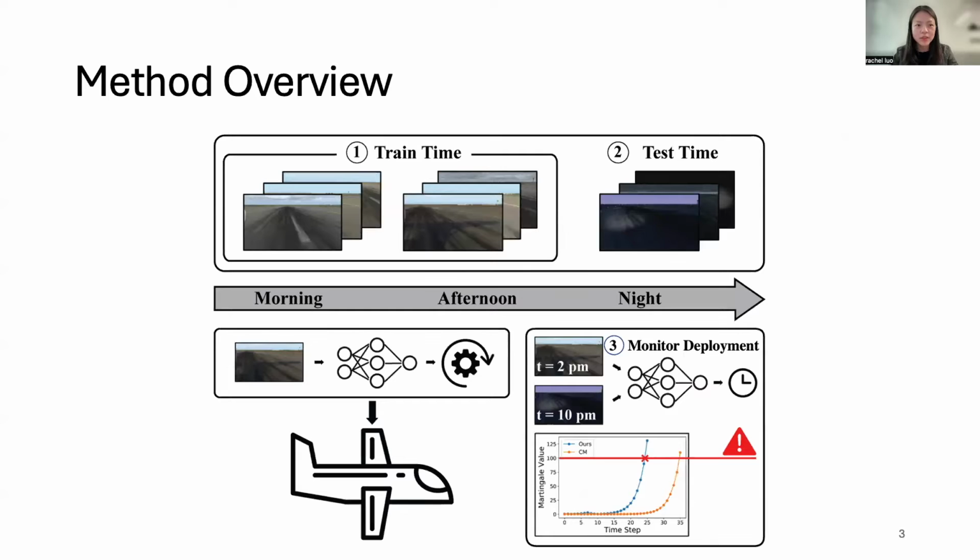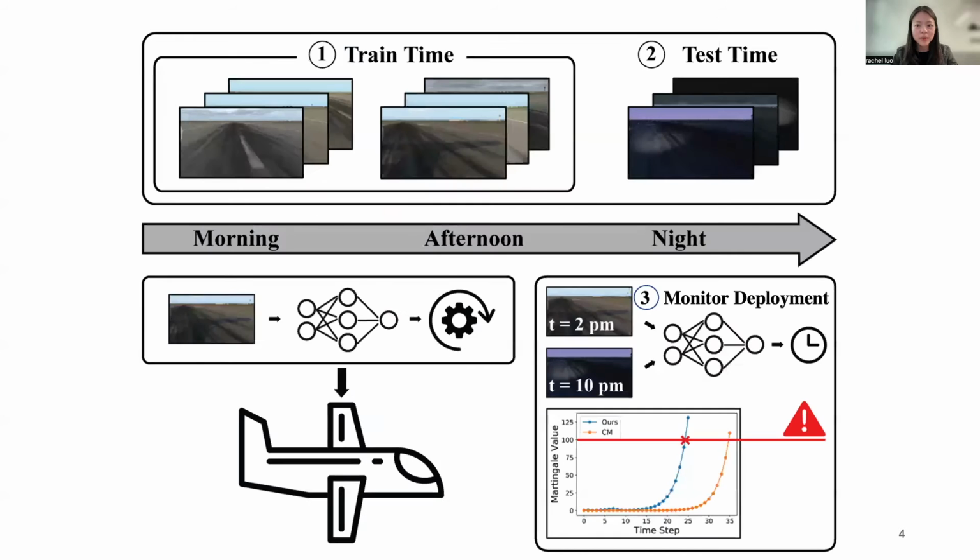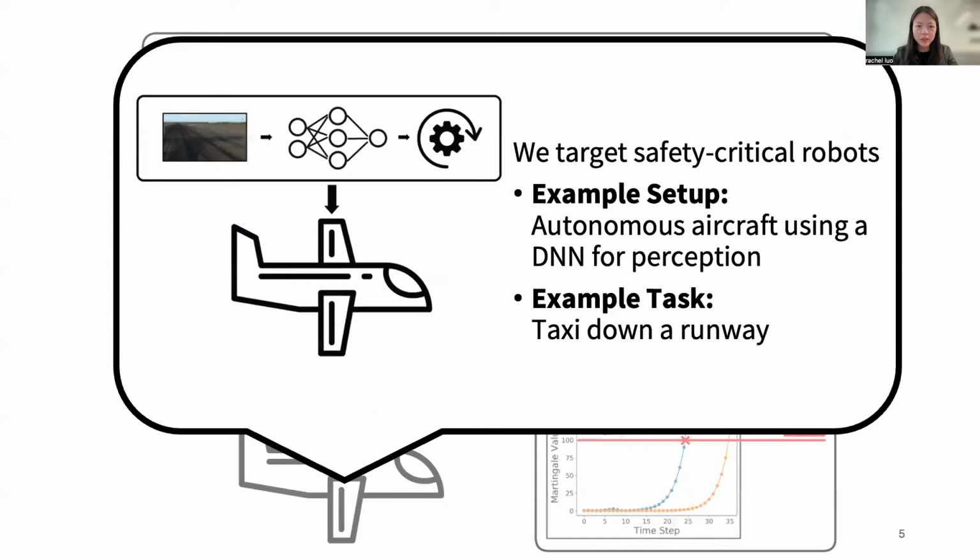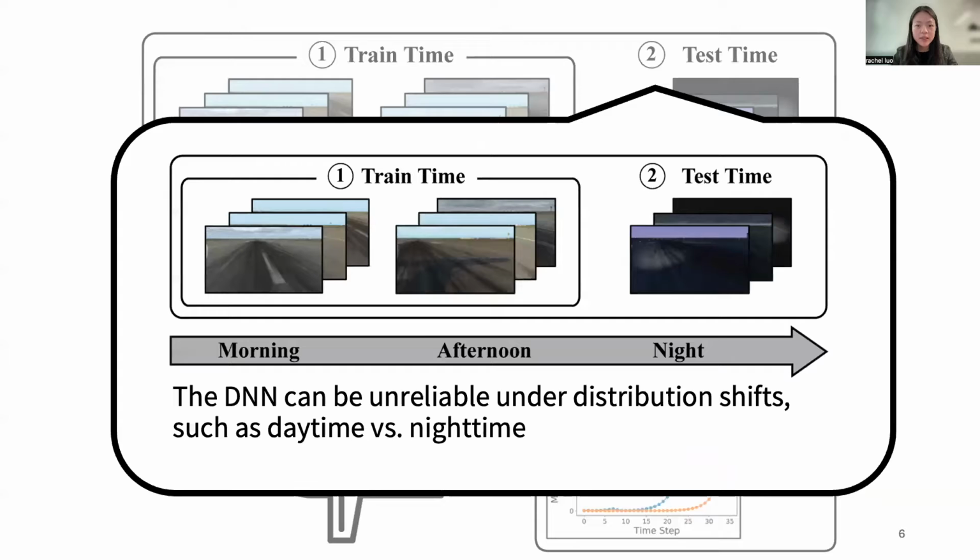Here's a high-level overview of our method. We target safety-critical robots, for example, an autonomous aircraft using a deep neural network for perception to taxi down a runway. In this example, the DNN used for perception is unreliable under distribution shifts. For example, when training data contains daytime images and the system deploys at night, perception errors can cause dangerous system faults.